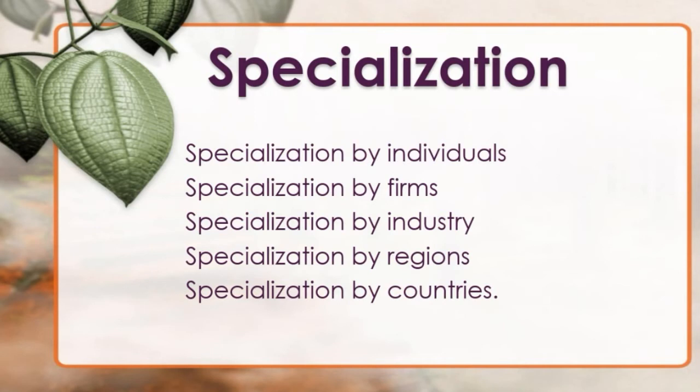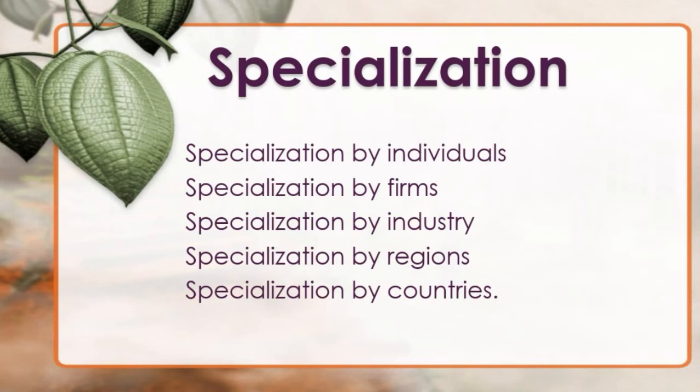Specialization by individuals means what? A particular person is specializing in a particular task of production, that is known as specialization by individuals. Specialization by firms means a particular firm specializing in production of a particular good or service, that is specialization by firm. Specialization by industry, what does industry mean?